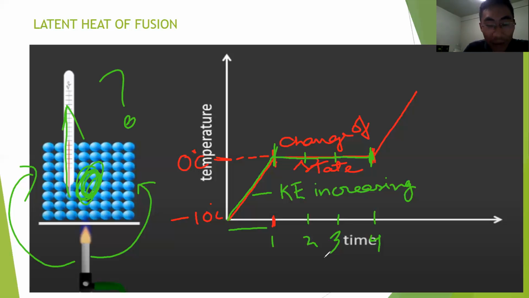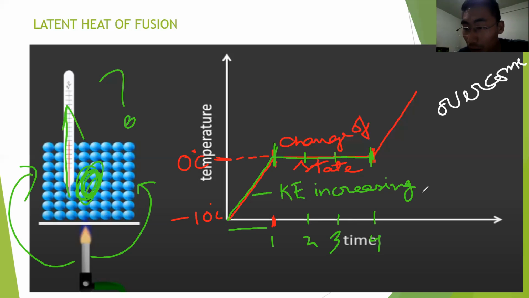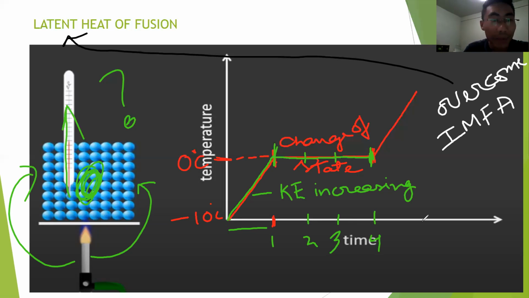Now that energy is being absorbed by the particles to overcome the intermolecular forces of attraction. So that energy that is used to overcome the intermolecular forces of attraction is called the latent heat. Now latent heat means hidden heat, right? Latent means hidden.